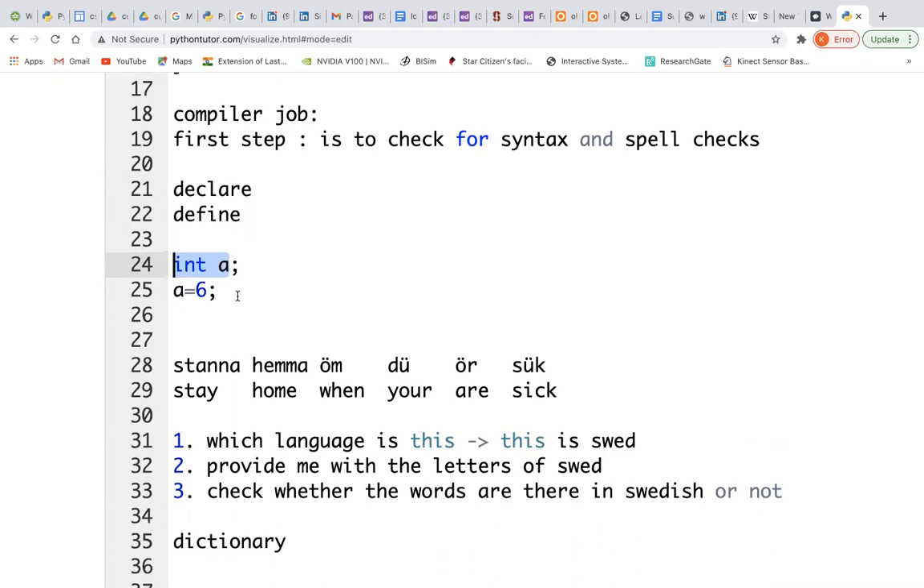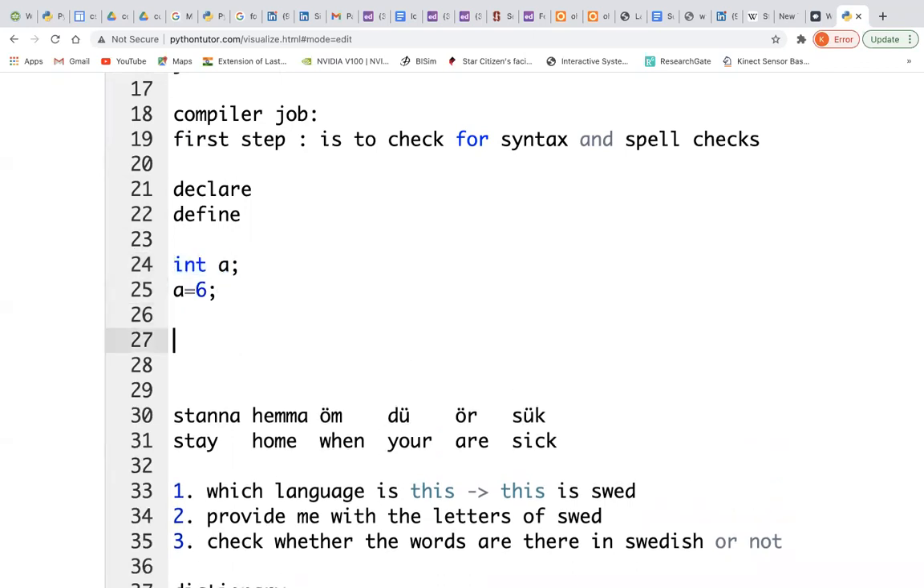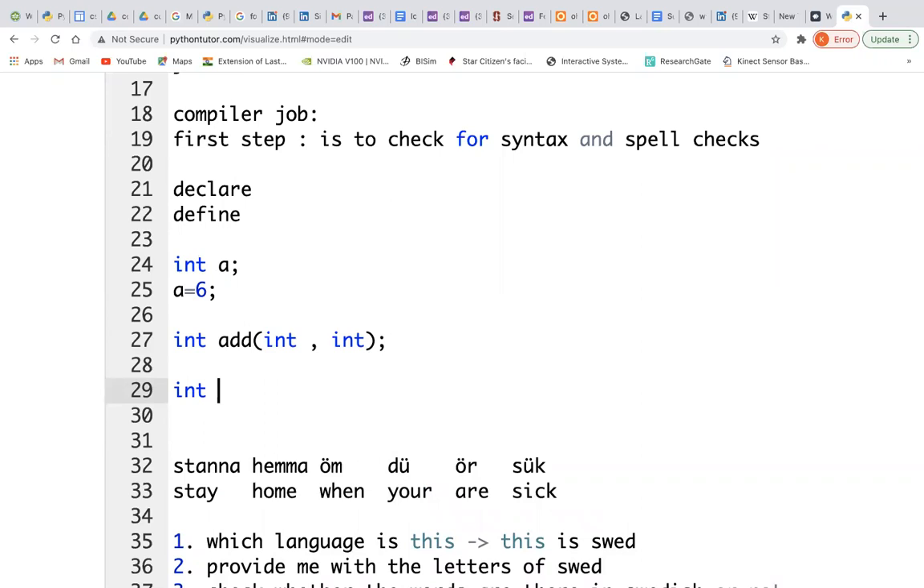This is a definition. Coming to definition of the functions also, if I want to declare add, I will say int add. I'll tell you why I'm writing int here later on. But now you just observe int comma int. This is called declaration. If I want to define the same function, I will say add of int a comma int b.